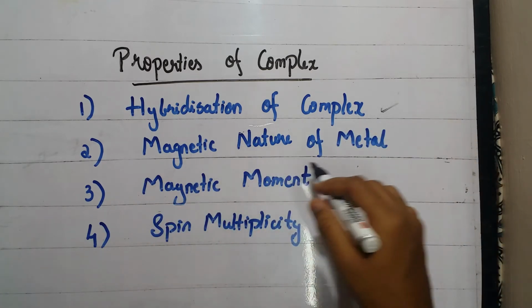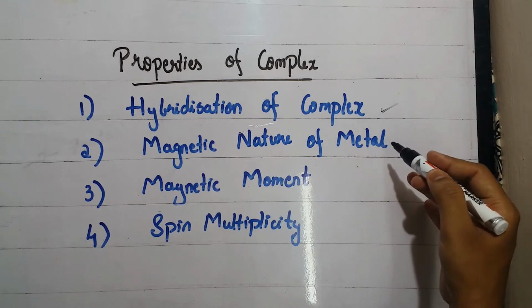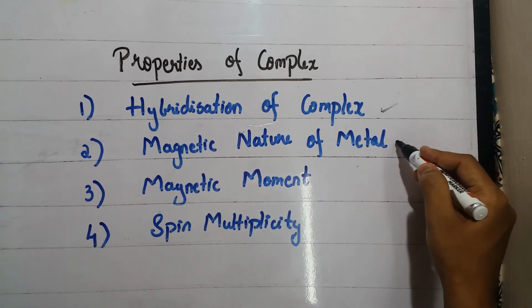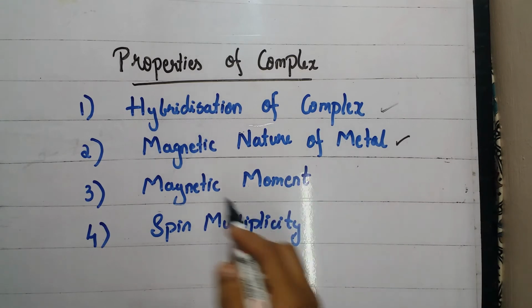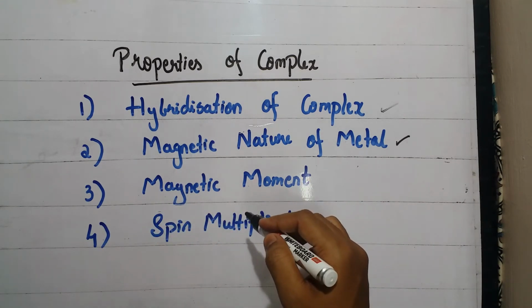Then comes the magnetic nature of the metal, whether the metal is diamagnetic or paramagnetic. If the metal is paramagnetic, then the magnetic moment comes into the picture.